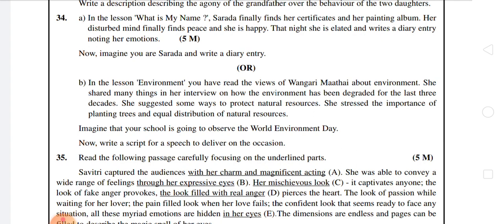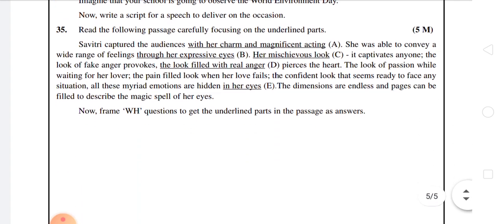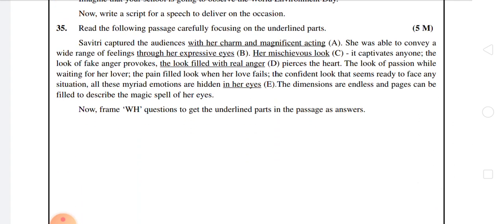Okay. But the 35th question is a new question in this question paper, and also questions 11 to 15, that is also Section A. Questions 11 to 15 are also new in our question paper. So for the 35th question, basically he will first give a passage, and he will underline some of the parts in the passage, and he will ask us to make questions for those underlined sentences. That is our duty. If you do this correctly, we can get 5 marks.